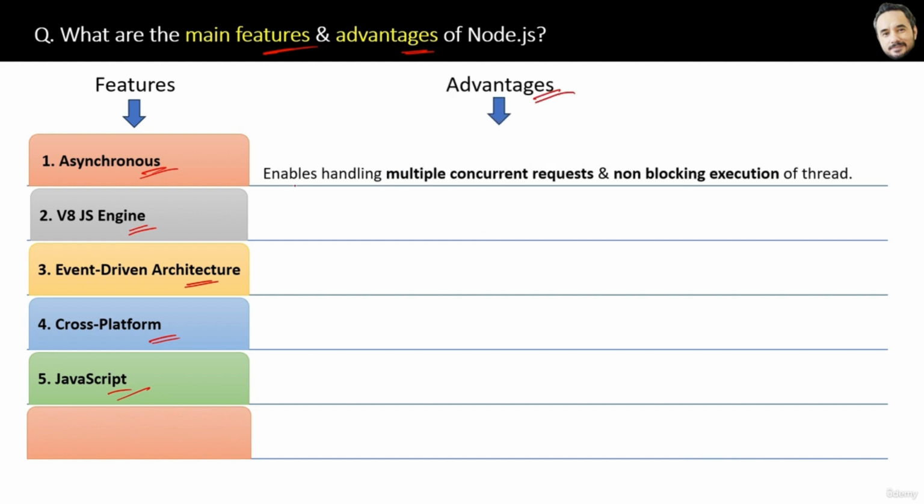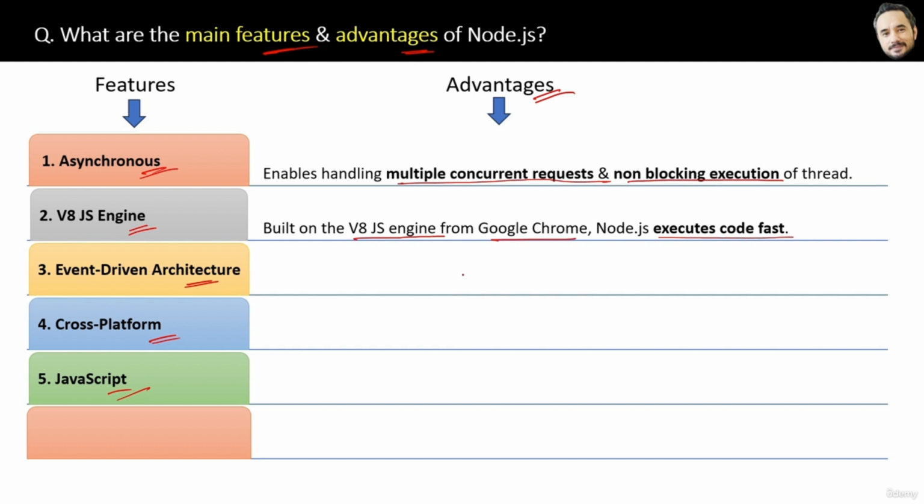First, because of asynchronous operation, Node.js can handle multiple concurrent requests and do non-blocking execution of threads, right? Second, because Node is built on the V8 JavaScript engine from Google Chrome, Node.js executes code very fast.